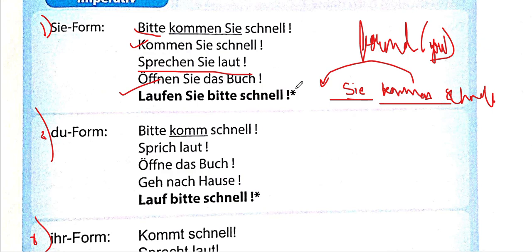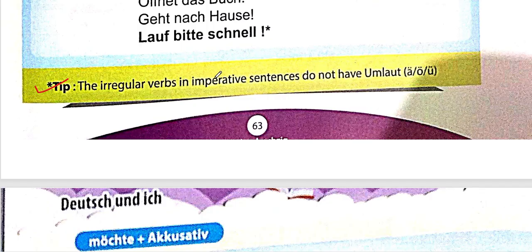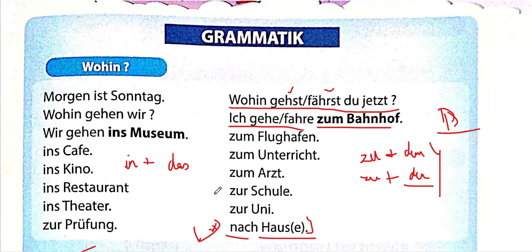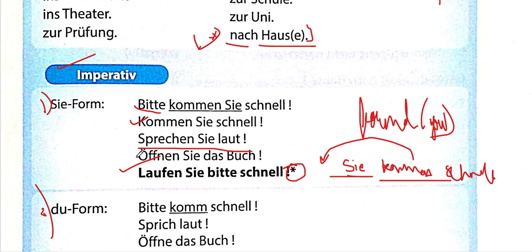But now we are going to take a look at why there's this asterisk and why it's in bold. Basically, there's a tip that irregular verbs in imperative sentences do not have an umlaut. So what is an umlaut? Like you see over here, laufen often has an umlaut. It's irregular. But in the imperative, irregular verbs do not have an umlaut. Okay.